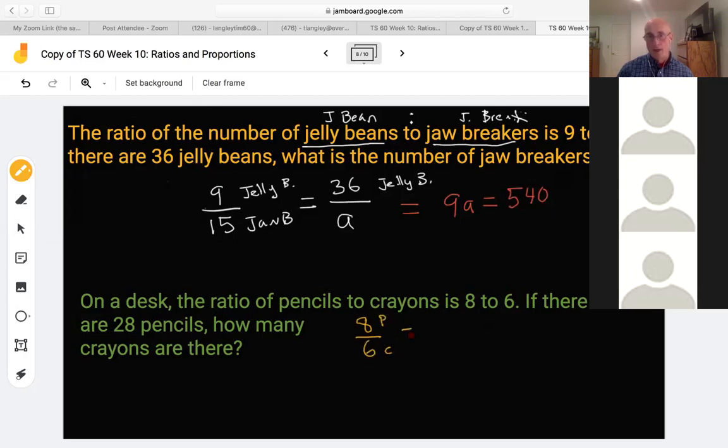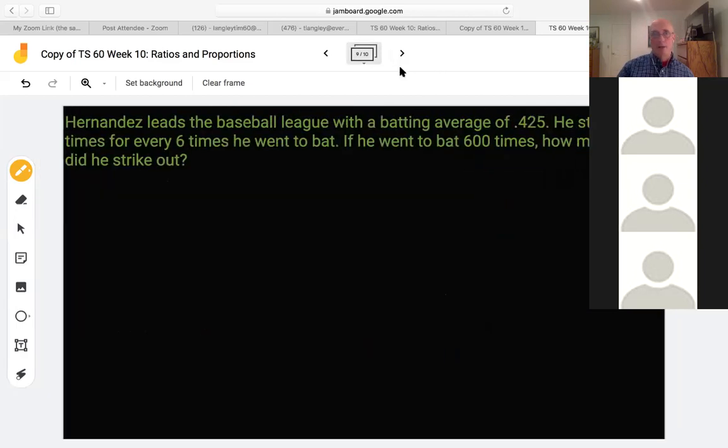Equals, if there are 28 pencils, so I'm keeping my pencils side by side, that equals 28 pencils. They want to know how many crayons there are, so we'll call this C, for crayons. 8C equals 28 times 6. You go from there. All right, I think this is my last slide.